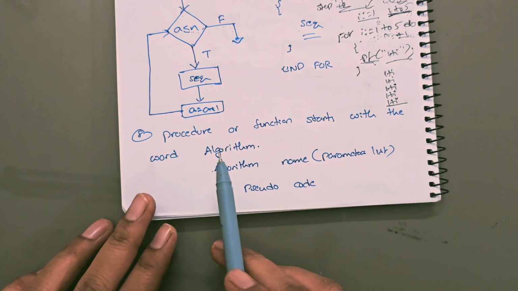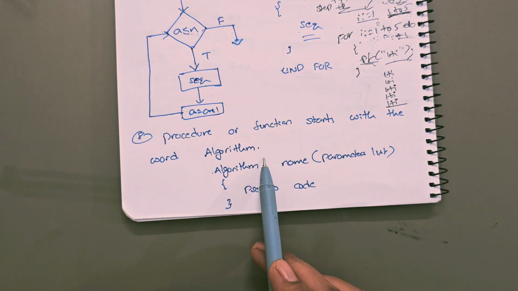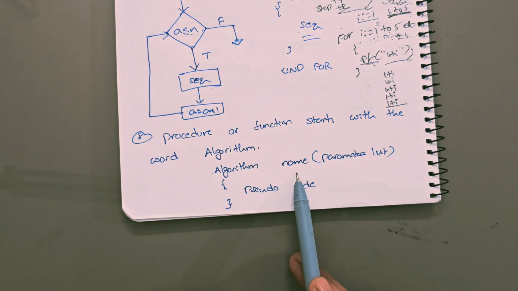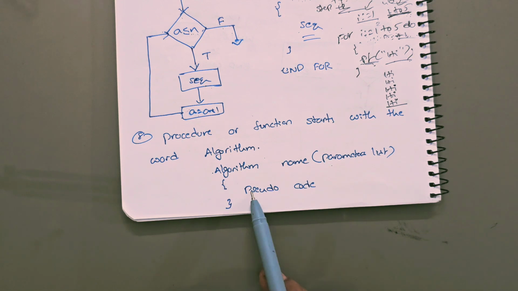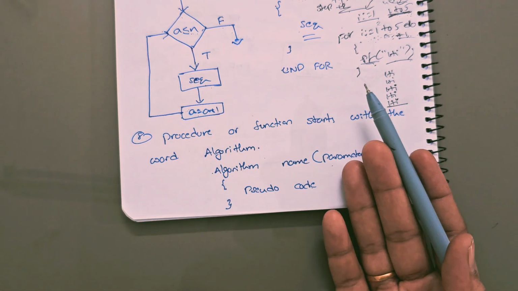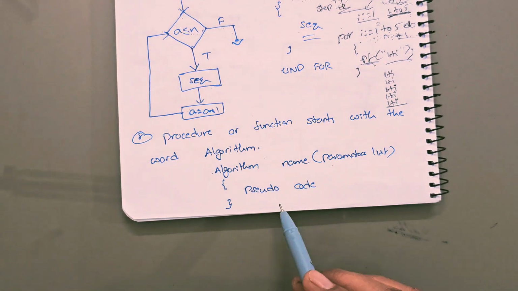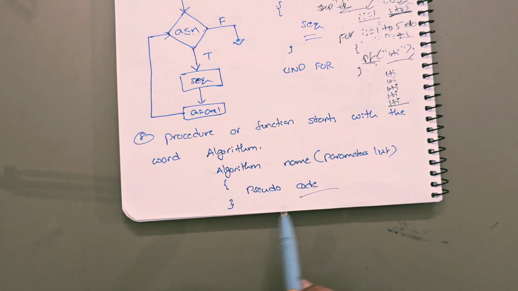So next one, the procedure or function starts with the word algorithm. Algorithm, name of the algorithm, and parameters list and pseudo code. You already know how to write the pseudo code using the logical structures and assignment statements, right? So using all these, you can write the pseudo code for any algorithm. Now we will see some examples on how to write an algorithm using the pseudo code.